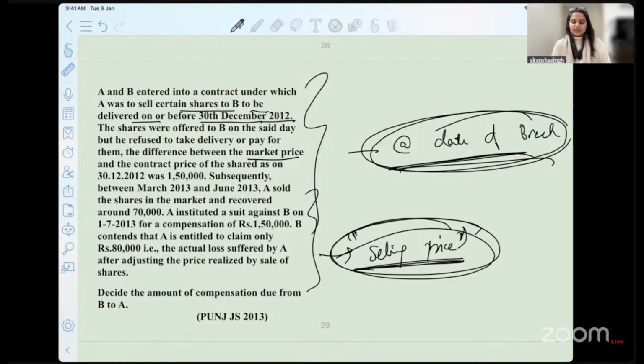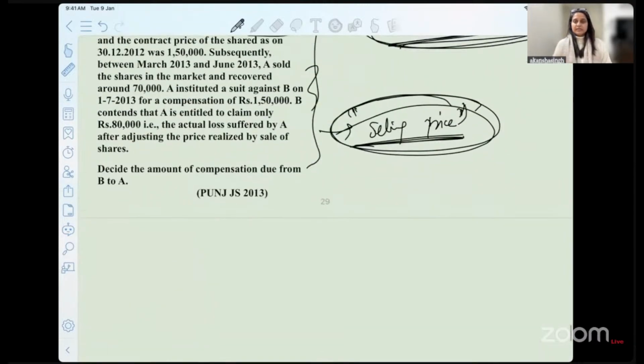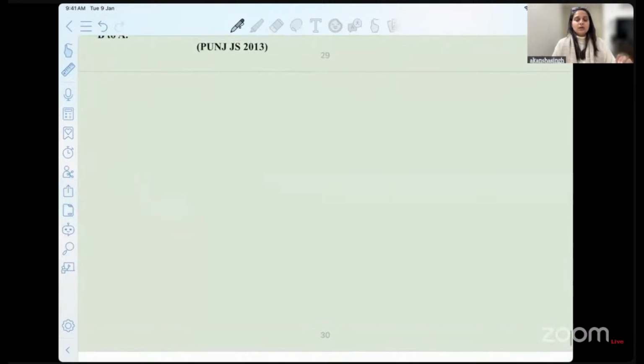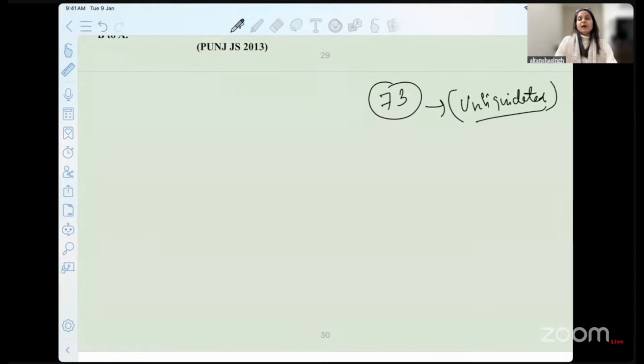Okay. So with this, I will now conclude today's class. Before you all sign out, I'll just give you a brief of tomorrow's lecture, which is very important. We have covered more or less section 73 so far by discussing the rules and principles and the idea of damages. Mostly the damages are what? Unliquidated in nature, where the parties have not decided the nature of damages.